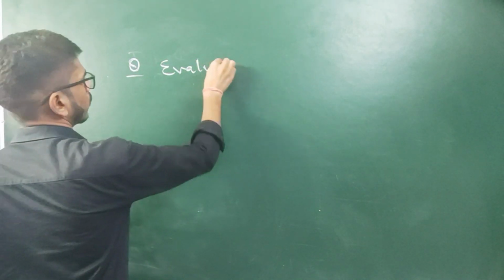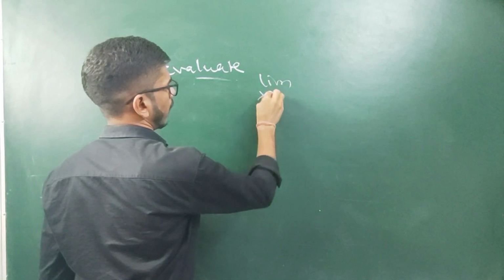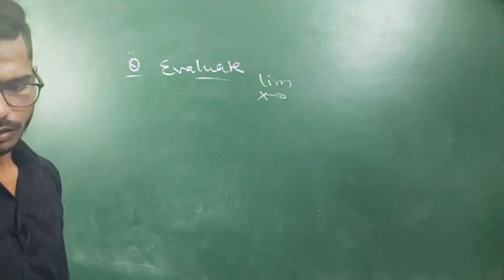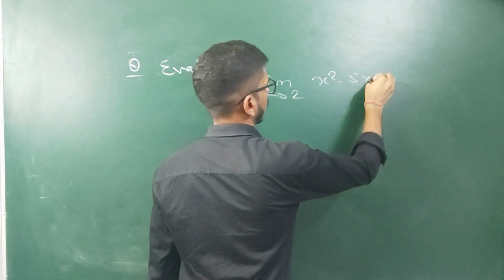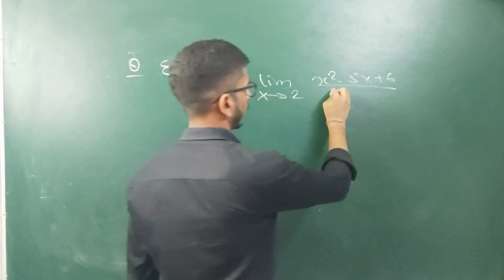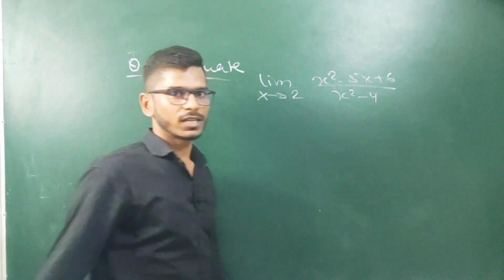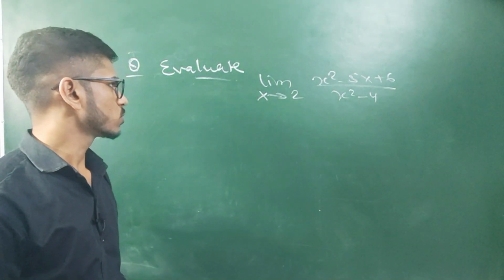We have to evaluate the limit of the function at x tends to 2, and the given function is x square minus 5x plus 6 divided by x square minus 4.